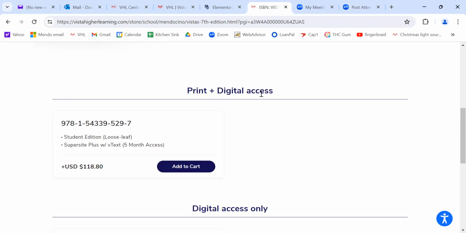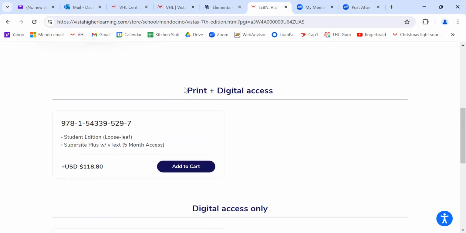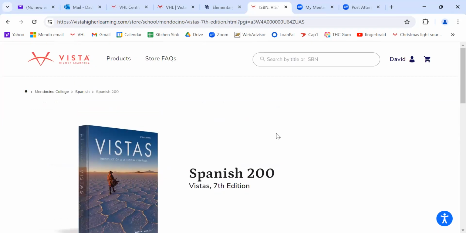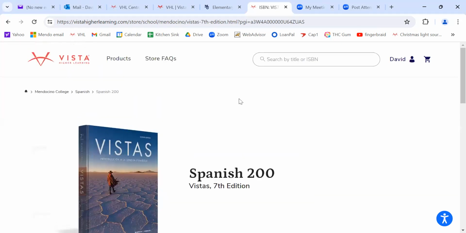Here's the difference. Print and digital access means you will have the same digital access as these people, but they will actually send you a textbook. Now, it's not a great textbook. It's just a loose leaf thing, and you have to buy a 3-ring binder to put it in, and that is $119. If you want just digital access only, which will be enough because it has the textbook in it, that's only $79. So in any case, you're going to make your choice, put it in your cart, buy it, and then you will be set up with Vistas.